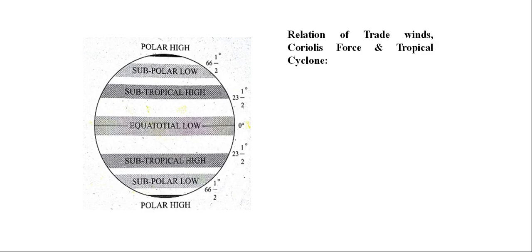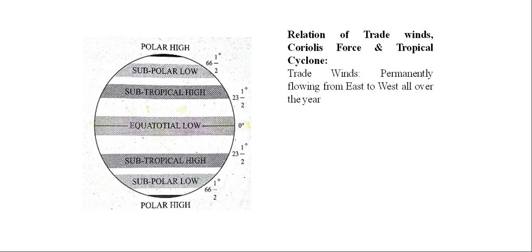Next, we will discuss another important factor of this tropical cyclone. What is it? Relation of trade winds, Coriolis force and tropical cyclone. In this first one, we have trade winds. Trade winds are the permanently flowing wind from east to west all over the year. Here, from this equatorial belt towards north, we have the Tropic of Cancer. This is 23.5 north.